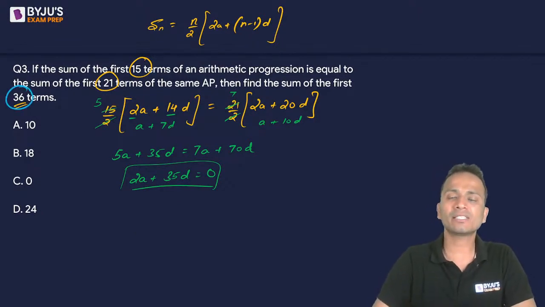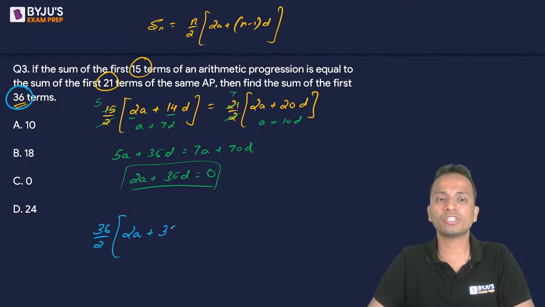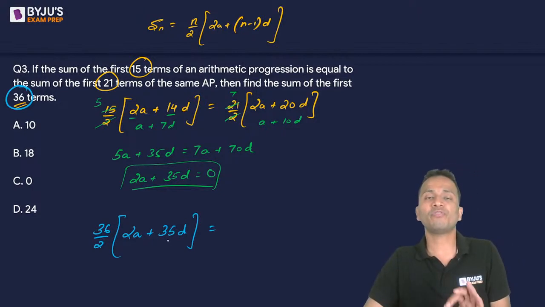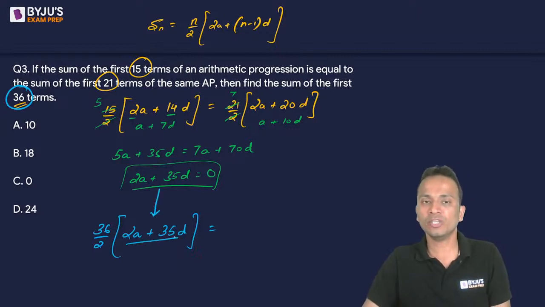We have to calculate the sum of first 36 terms. Now, sum of first 36 terms will look like 36 upon 2. I'm using the same formula. Bracket twice of A plus 36 minus 1, which is 35 into D. So this will be the sum of first 36 terms. Now, the term inside the bracket, this is equal to 0. Right? So 2A plus 35D is equal to 0.